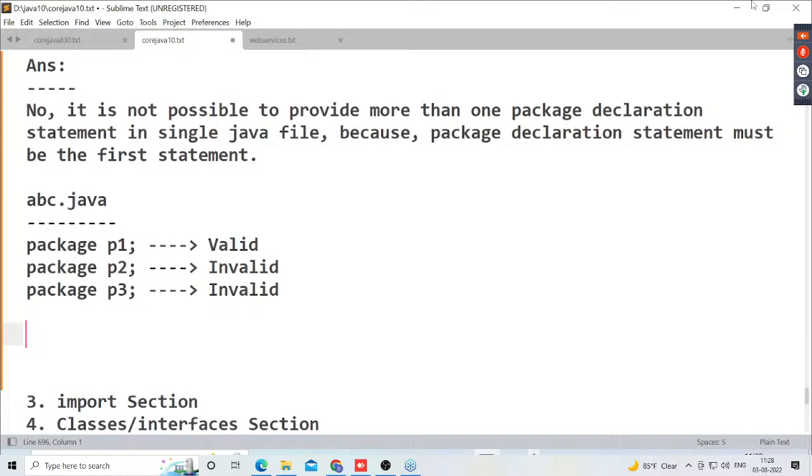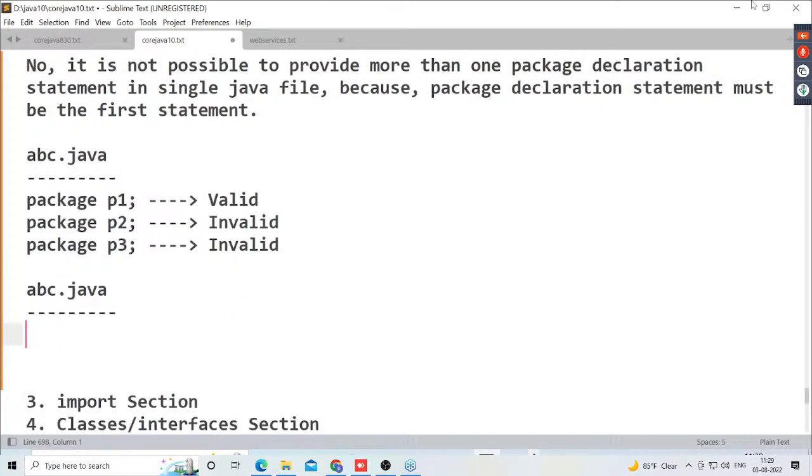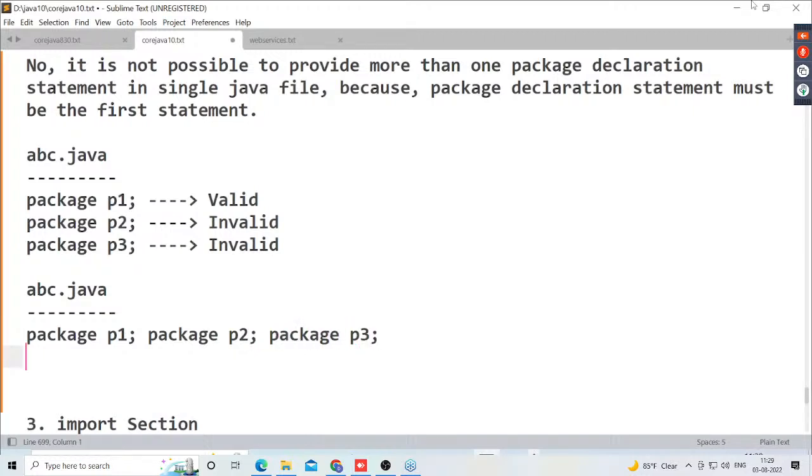Observe carefully. Another example I'm telling you, abc.java. One more example, observe carefully, abc.java. Package P1 semicolon, package P2 semicolon, package P3 semicolon, and some other code also I've written. Now tell me, this statement, package P1; package P2; package P3; valid or invalid? Right, exactly. This is invalid.